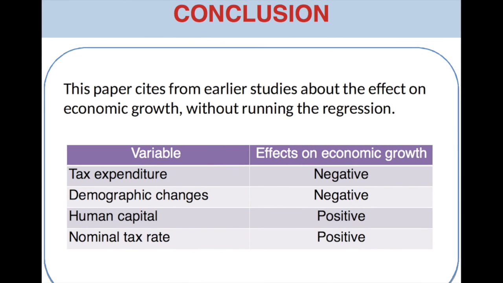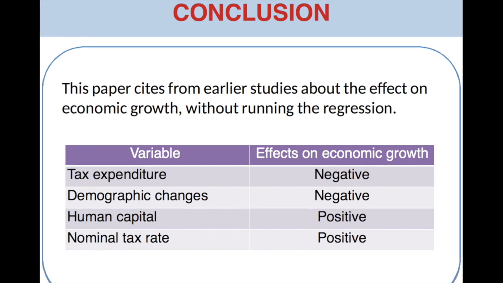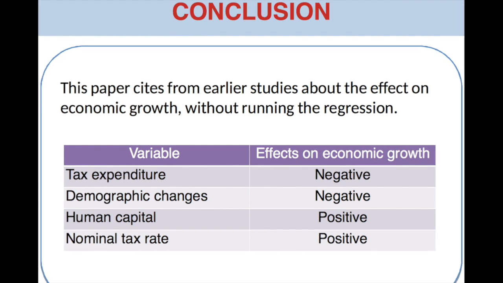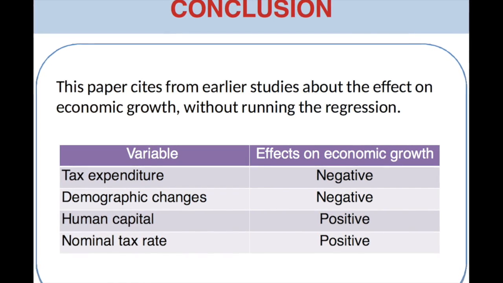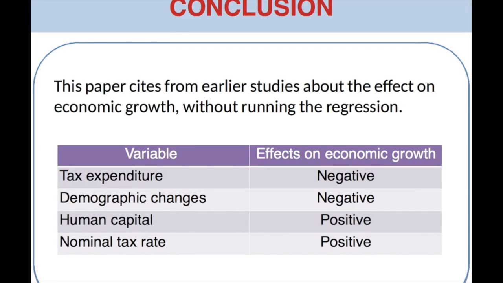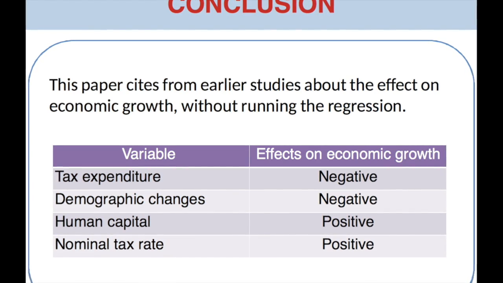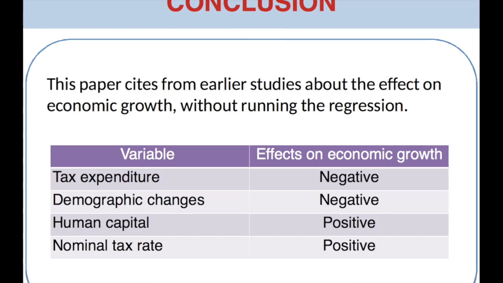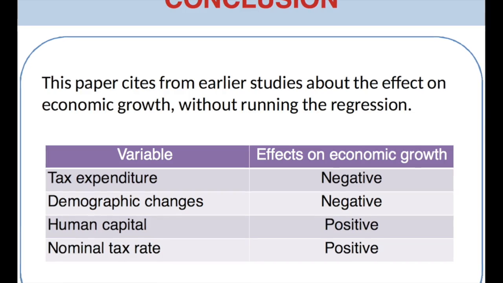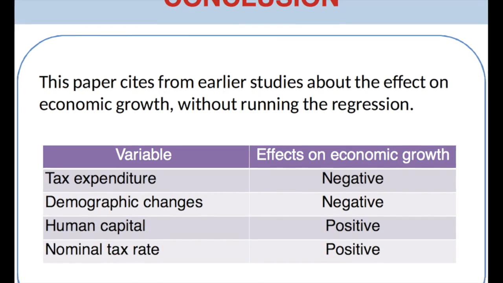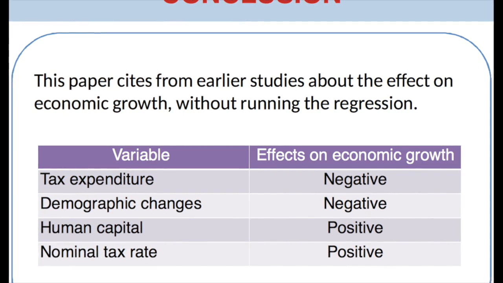Conclusion: as tax avoidance happens by an incentive of deducting tax burden, this paper's objective is to answer the question of whether tax avoidance can help economic growth. We try to find out the effect of tax avoidance by using tax expenditure. The larger the tax expenditure, the larger the gap of tax avoidance, and the lower the government revenue. We expected a negative impact of tax expenditure on economic growth, while the other variables, tax rates and demographic changes, had the same effect as tax expenditure.